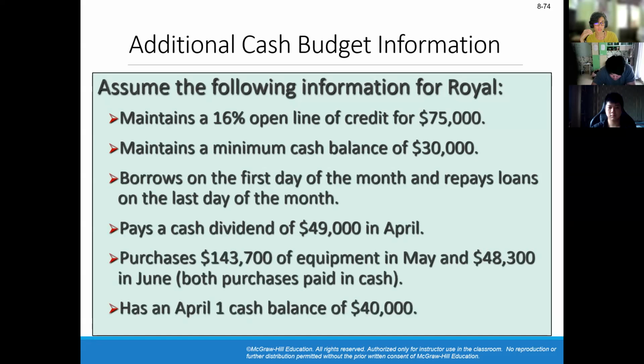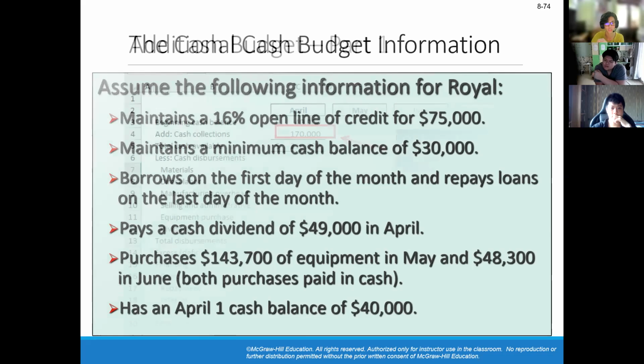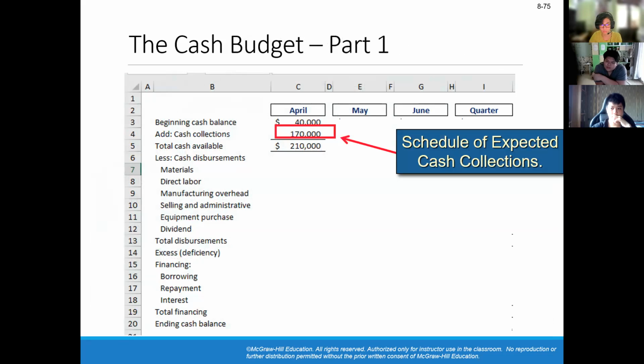So this is the additional cash budget information for the problem. Assume the following information for Royal: it maintains a 16% open line of credit for $75,000, maintains a minimum cash balance of $30,000, borrows on the first day of the month and repays the loan on the last day of the month, pays a cash dividend of $49,000 in April, purchases $143,700 of equipment in May and $48,300 in June, both purchases paid in cash, and has an April 1st cash balance of $40,000. So the cash budget.